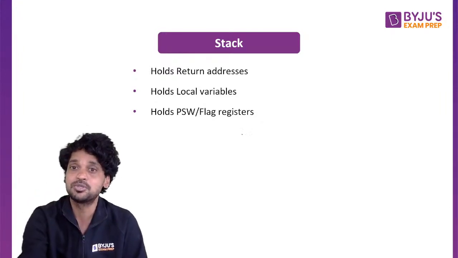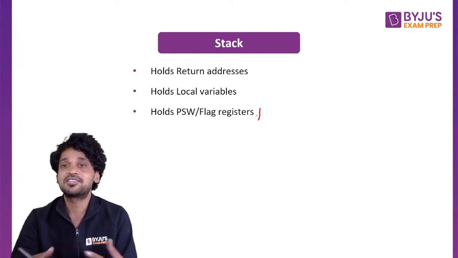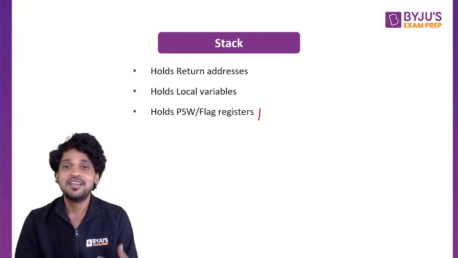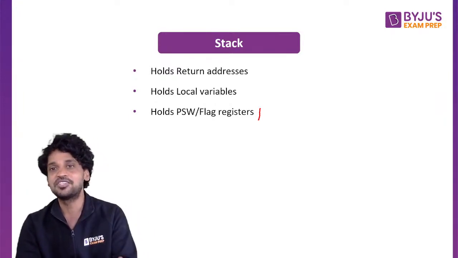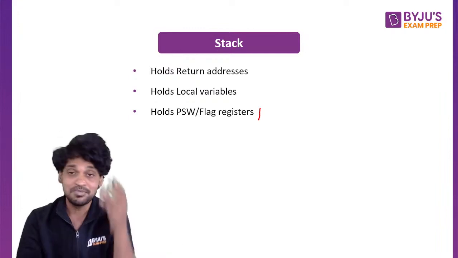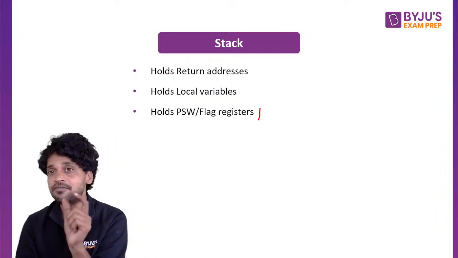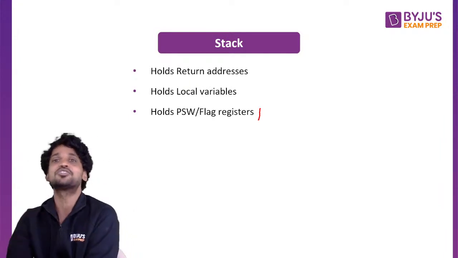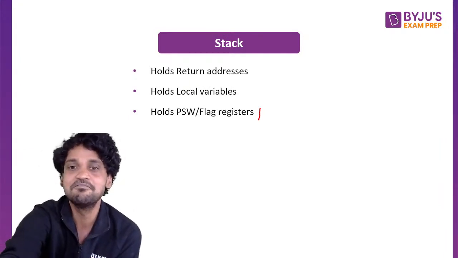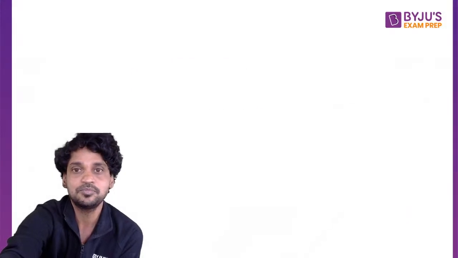This is optional. So when you look at some processors such as Snapdragon or some other processor, and you find that the flag register is not being stored into the stack, don't ask me. Precisely, only a few processors implement this technique of storing even the flag register values into the stack. This is the major purpose of the stack.